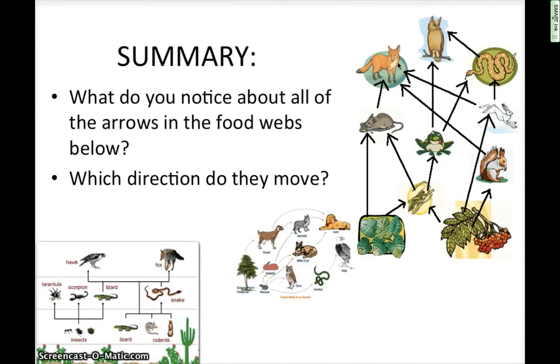So in summary, think about these 2 questions. First, what do you notice about all the arrows in the food webs below? Think about the direction they're going. What direction do they move and why? Take a moment, write your answer to that.